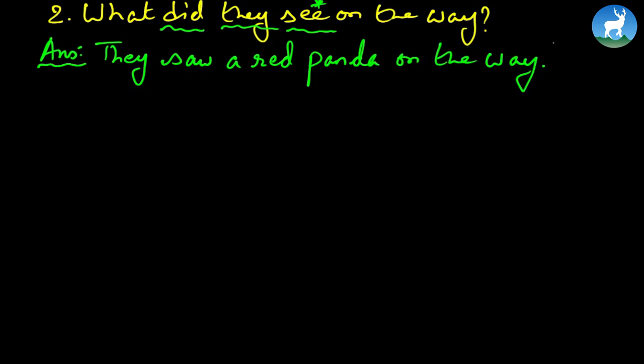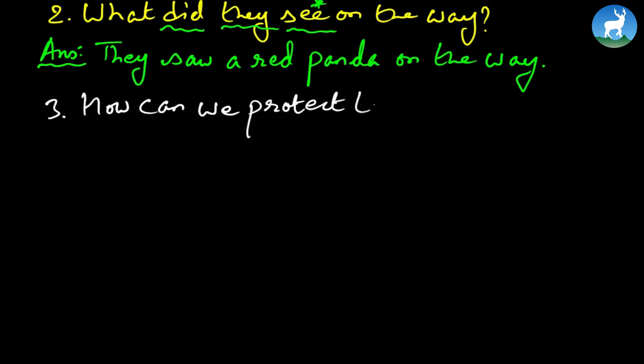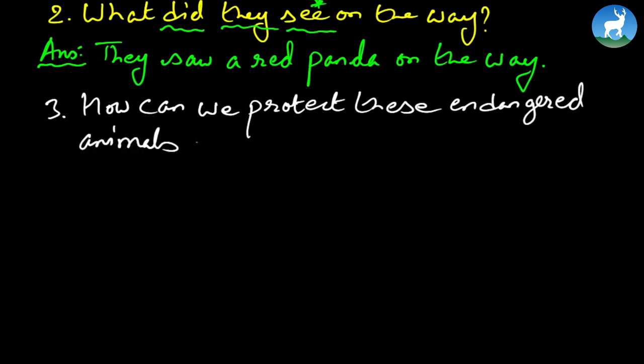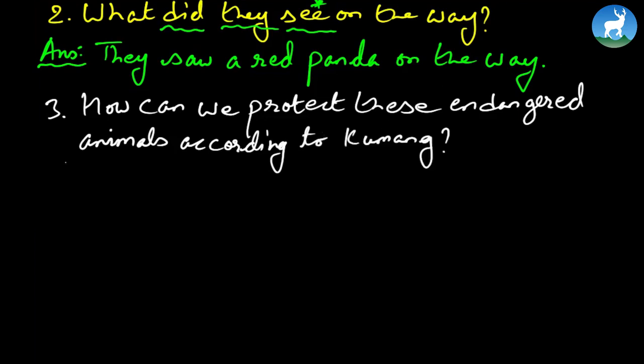Okay. Now let's move further. Number 3. How can we protect these endangered animals according to Kumang? So again, if you read the passage, Kumang has given his view how we can protect these endangered animals in Nepal.